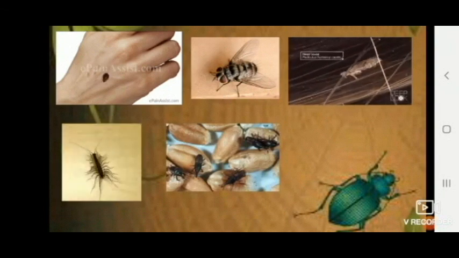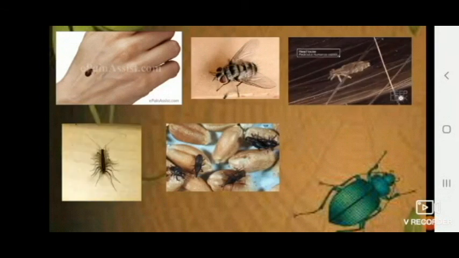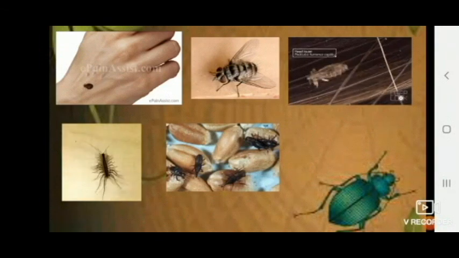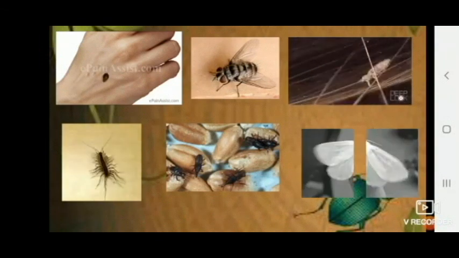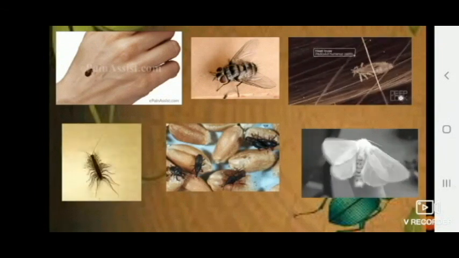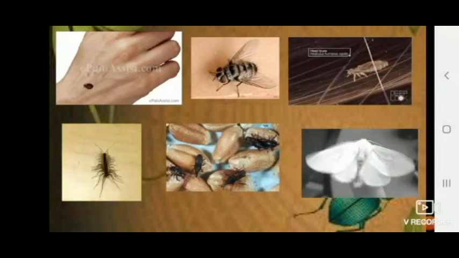Now, weevils. They are very famous to be seen among the grains, and they eat all the grains, thus making those grains no more suitable for human consumption. These are the moths, and these make holes in our clothes and spoil the whole clothes.